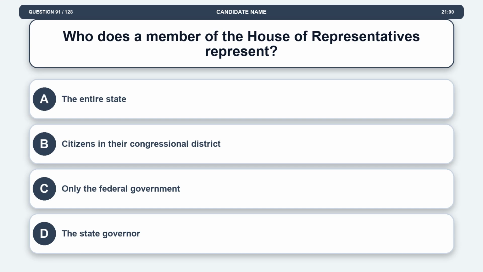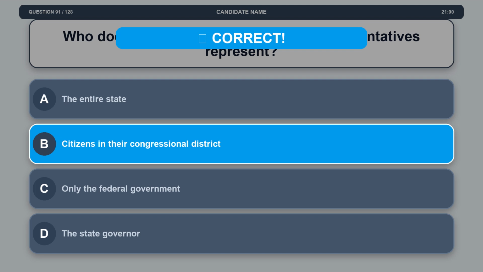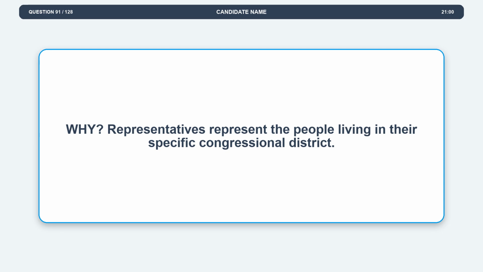Question 91. Who does a member of the House of Representatives represent? Option A, the entire state. Option B, citizens in their congressional district. Option C, only the federal government. Option D, the state governor. The correct answer is option B, citizens in their congressional district. Explanation. Representatives represent the people living in their specific congressional district.